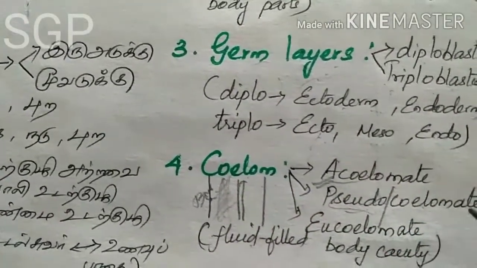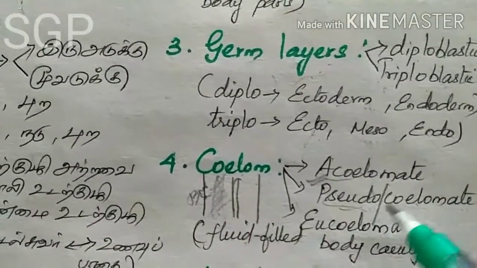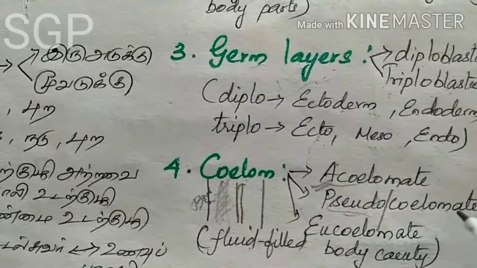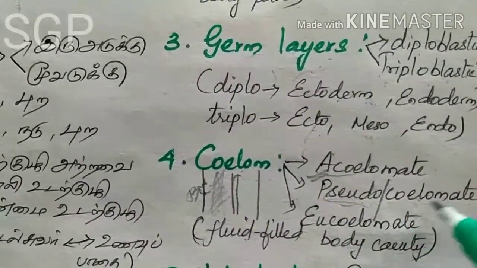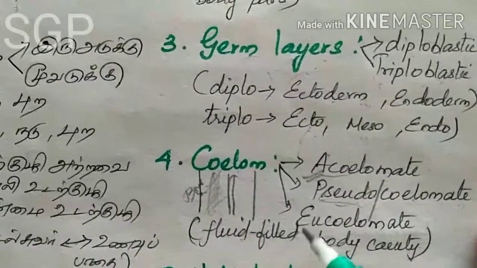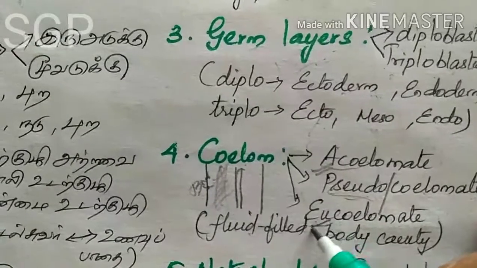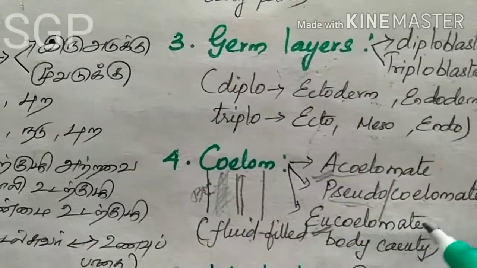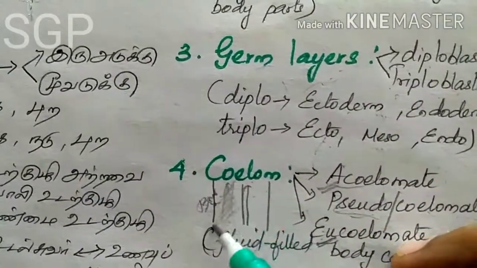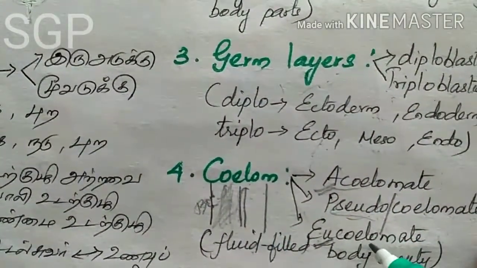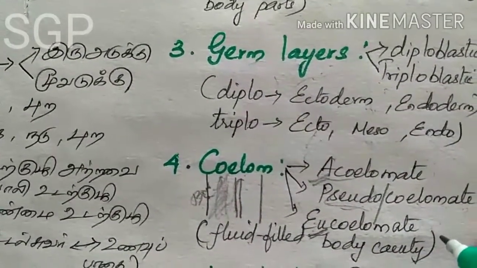Those organisms come under the pseudocoelomate group. And the third one is eucoelomate. In science, eu means true. A true coelom is present between the body wall and food passage in this type of organism, and they are called eucoelomate organisms.